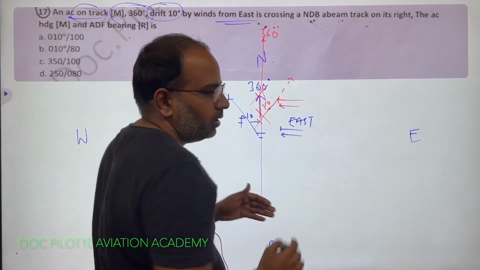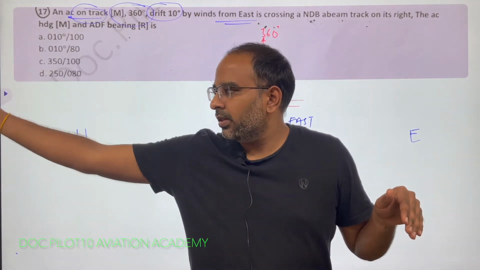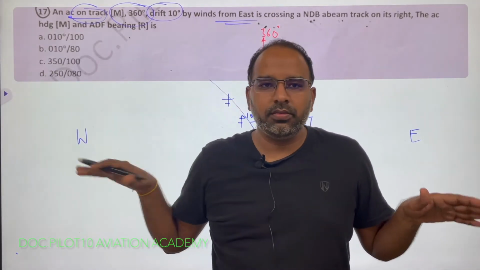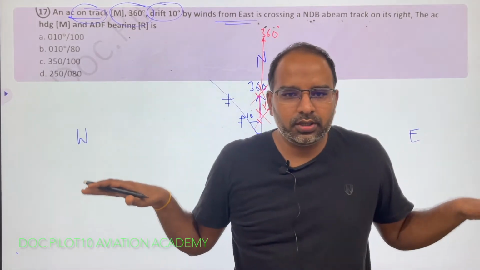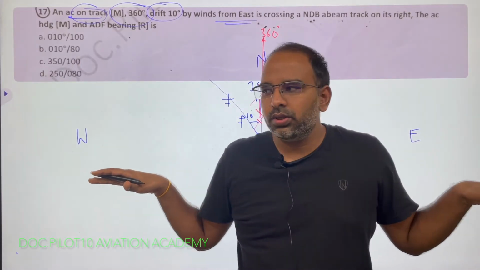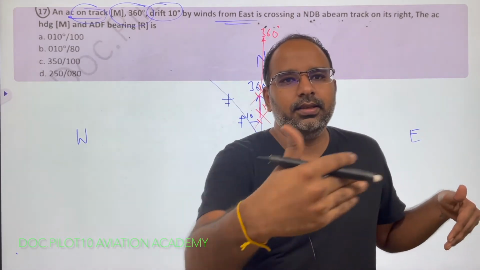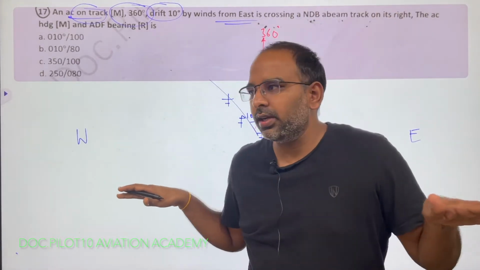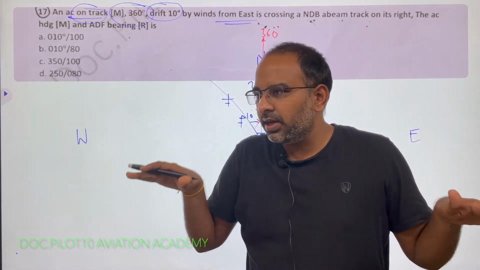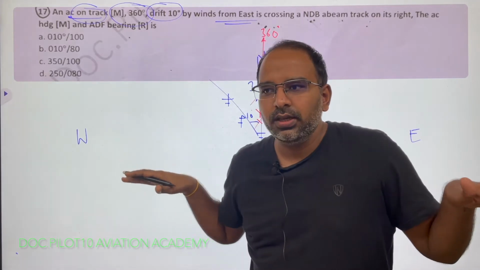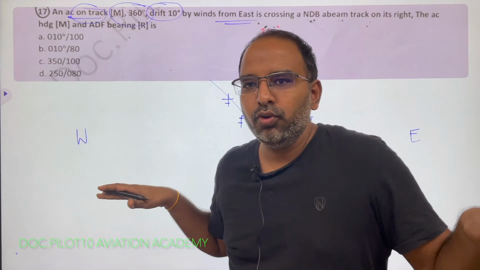That means, for example, I am flying, this is north towards the camera and this is east. The winds are coming from east, so I should drift off like this due to winds. What I am doing is I am putting my nose into the winds and flying like this. So the heading is not exactly the same as my track. The heading is 10 degrees because the drift is 10 degrees. I have to compensate by putting my nose into the winds by 10 degrees because the winds are coming from east and I am flying like this. So my heading is like this, but I am not moving like this. I am moving like this.